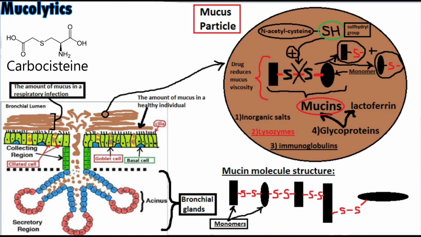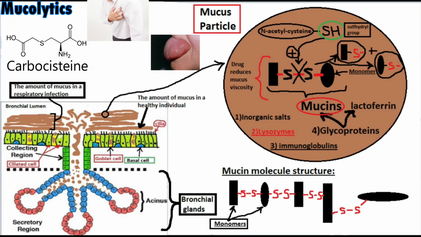Carbocysteine is a mucolytic that reduces the viscosity of sputum and can be used to help relieve the symptoms of chronic obstructive pulmonary disorder by allowing the patient to cough up sputum more easily. Carbocysteine should not be used with medicines that dry up bronchial secretions. Adverse effects can include severe allergic reactions, tightness in the chest, swelling of the mouth, face, lips, or tongue, blood in the stools due to gastric mucosa irritation.